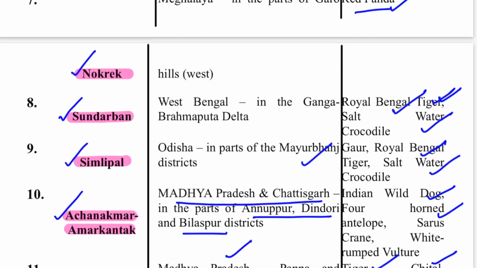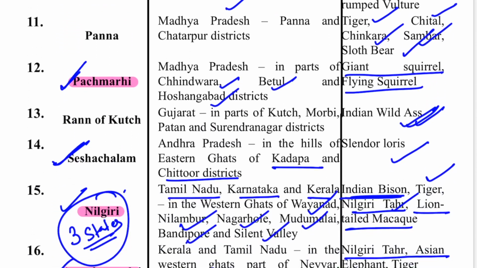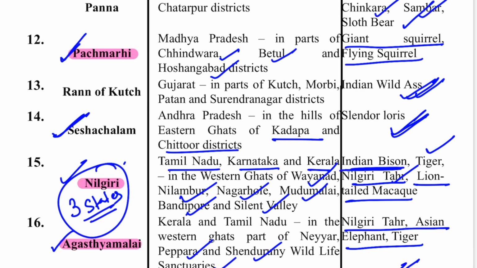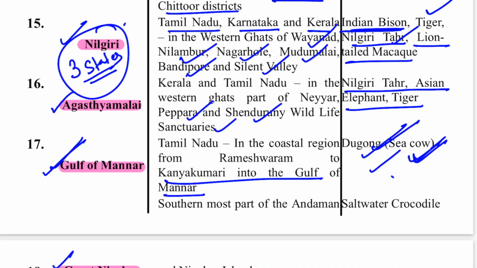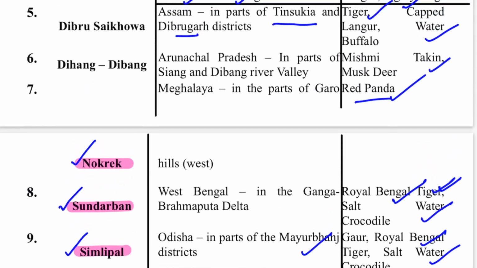Okay, so this was all for this lecture, Biosphere Reserves. This is very important and very easy information which you are getting. So just learn all the Biosphere Reserves. Try to learn them with the map, with the location, so that it stays in your mind, and also try to see the pictures of some of the animals which you have not seen before, like the Indian wild ass, you can see, like the slender loris which is found in the Seshachalam Biosphere Reserve. You can also see the picture of dugong sea cow which is known as a mammal. Okay, so these extra things you can do with this lecture.